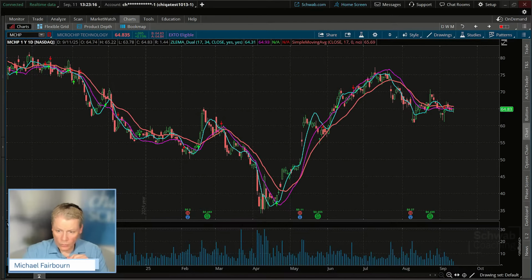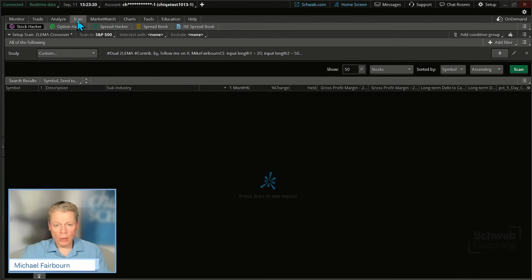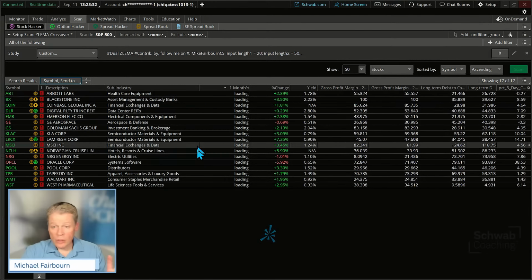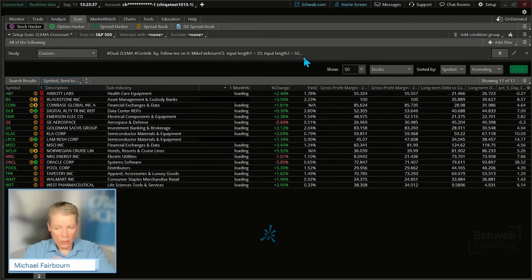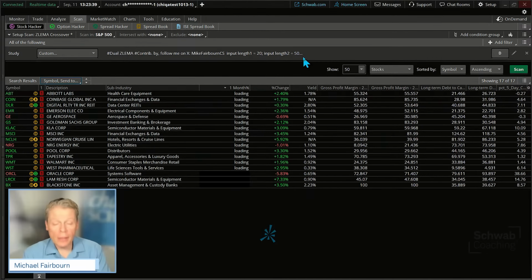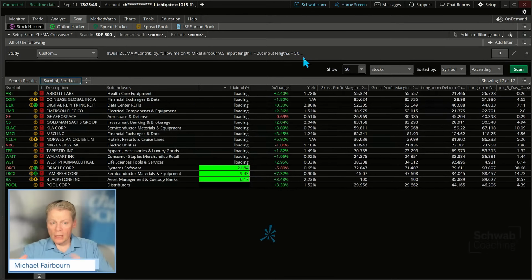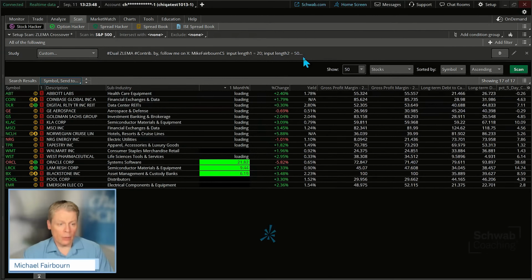But in the meantime, let's go in and take a look at the scan that I built for this. We can go S&P 500, and I actually have it up right now. Let's click on enter. I'll share that here too. So what this looks at right now is, and by the way, this is the 20 and the 50. Like I said, those are two commonly used exponential moving averages, but the 20 and 40, taking the time and doubling it, could be of interest as well to take a look at.